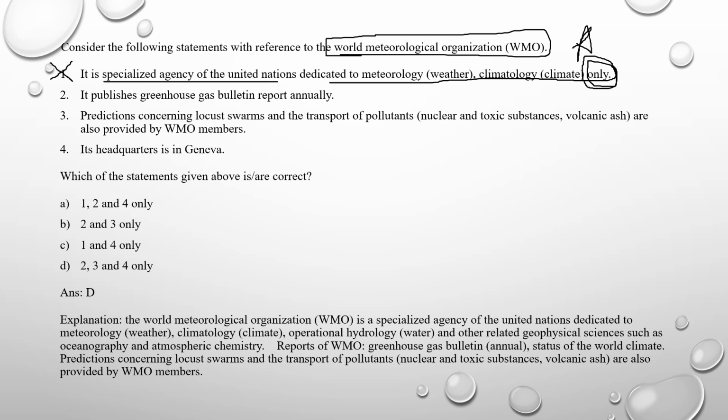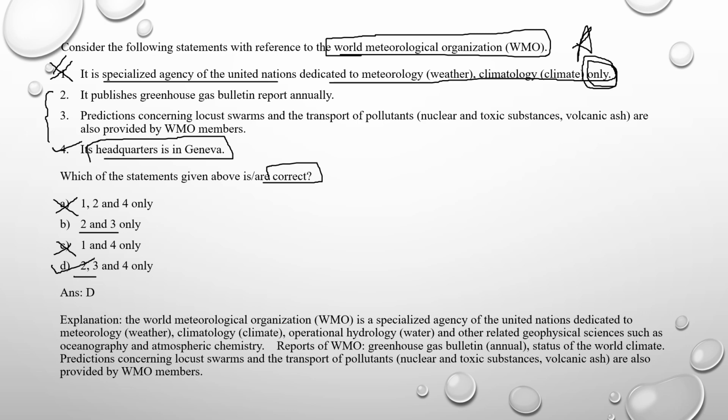So whether the question is about the correct or incorrect, they are asking about the correct. So directly, sometimes in order to save time in your competitive exams, here you found that the first option is wrong. So eliminate the first option. So you found that only two options are left, and two is already there, three is already there. Yes, 2 and 3. So completely you have to agree that 2 and 3 is correct. And so let's go directly to the fourth option. Its headquarters is in Geneva. Yes, we have discussed. So first is wrong and fourth is correct. So you can directly go to this option by not reading these two options.